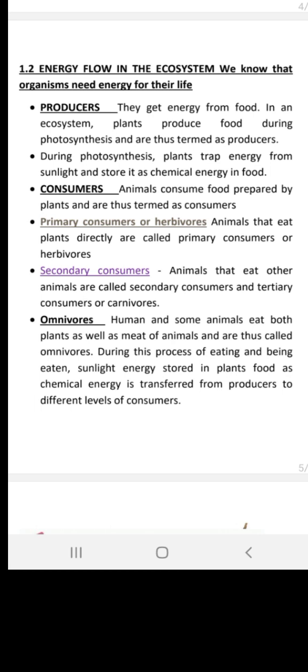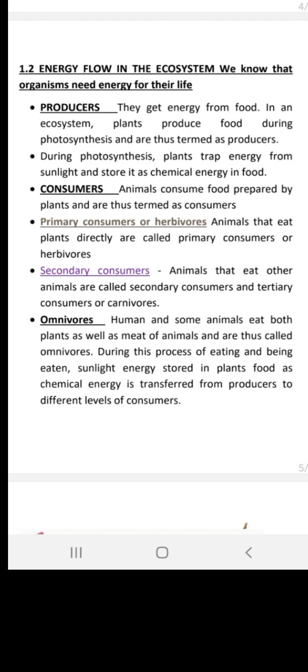Then trees intake it, and they are going to combine it with water. There you can see carbon dioxide is being taken by the plant, and as a result it is producing oxygen. In topic 1.2, we are going to see the energy flow in the ecosystem. It will teach us how energy is going to flow from one cycle to the next, or from one organism to another organism.